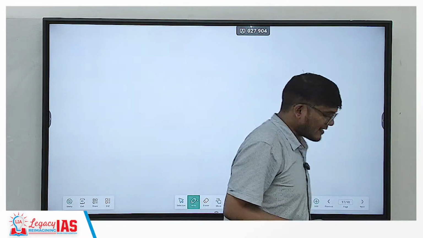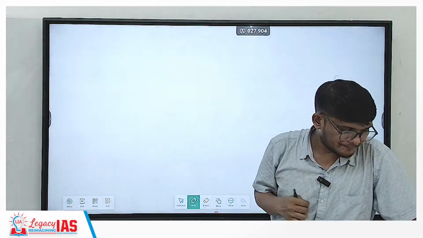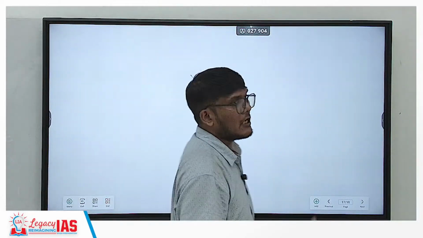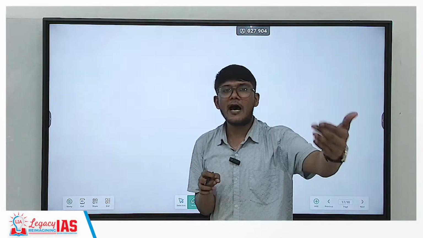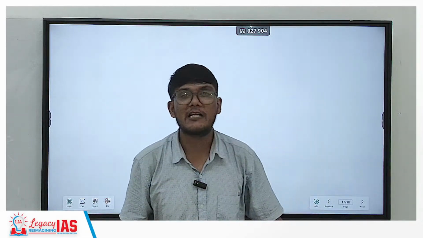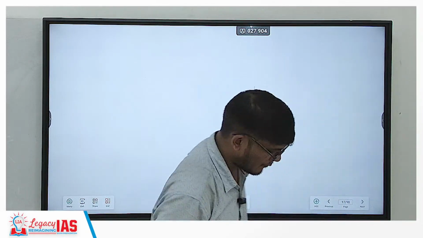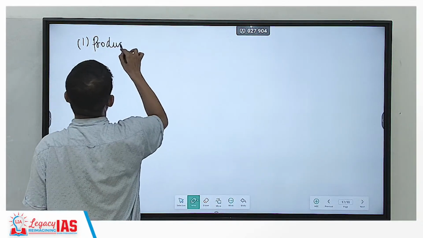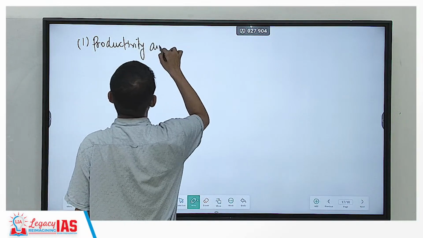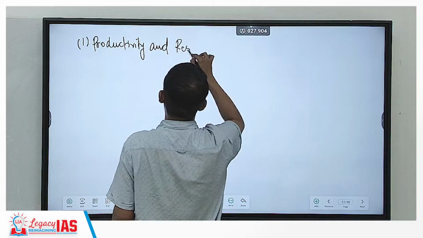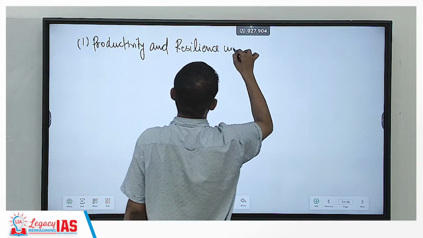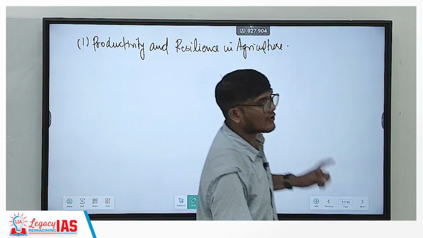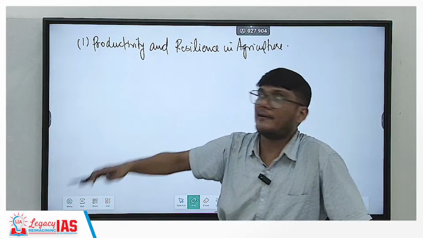Then the government has come up with 9 priority areas or focus areas. 9 priorities, write down quickly. You should just know that if they are asked in prelims option, you should be able to identify them and answer them correctly. So the very first thing is productivity and resilience in agriculture. Now, how does the government aspire to do this? By increasing the research and development in agriculture.